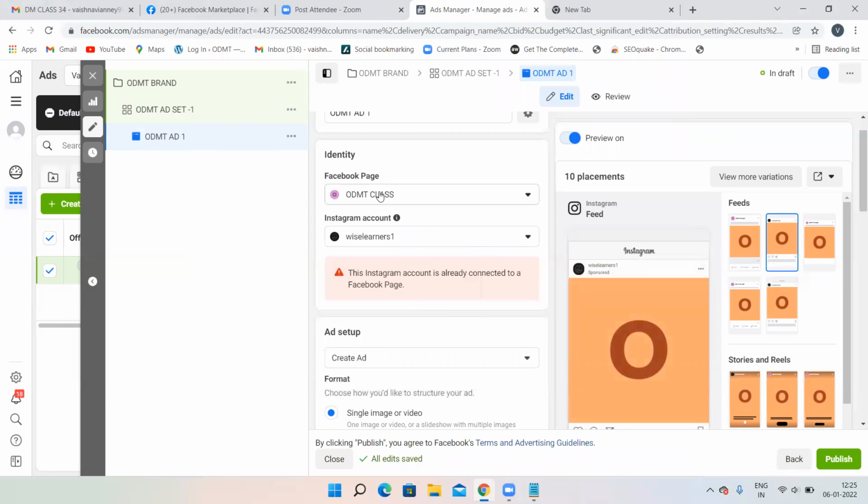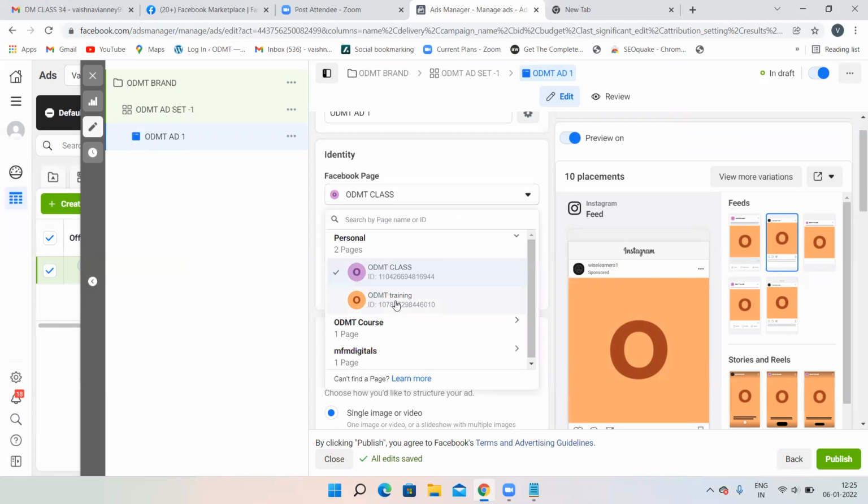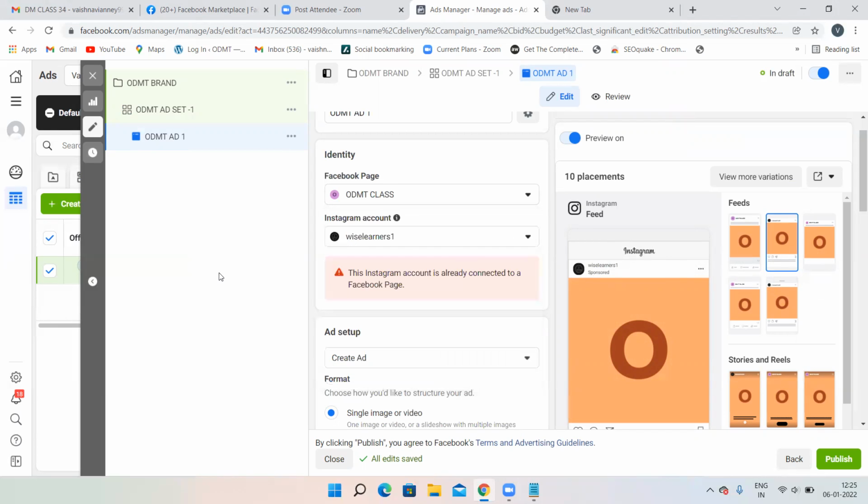See, I just changed the page name over here before, because I was using ODMT training for one page. You can connect only one Instagram account. Because I have connected ODMT class to this particular Instagram account, I'm unable to connect it to ODMT training. If you want to connect it to ODMT training, just remove the connection from here. Then you can connect to ODMT training. Now this Instagram account is already connected to a Facebook page, but no problem.